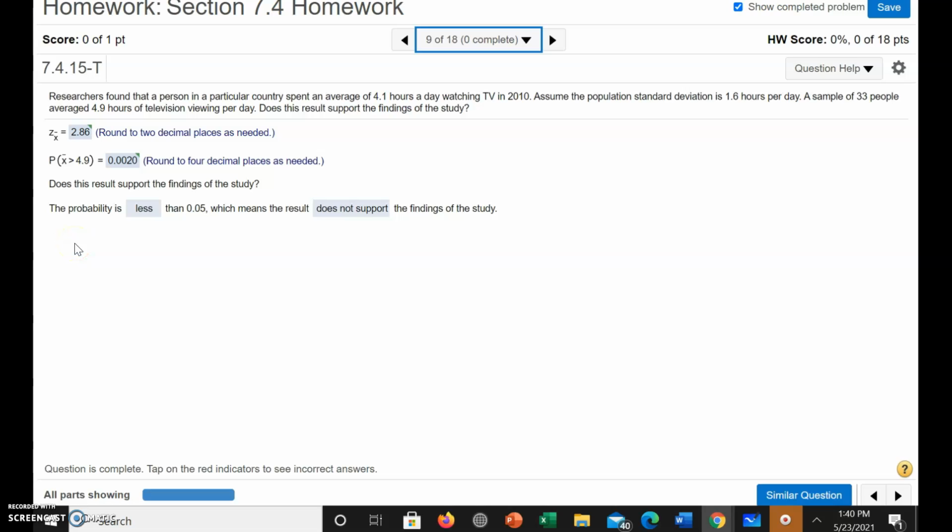Researchers found that a person in a particular country spent an average of 4.1 hours a day watching TV in 2010. Assume the population standard deviation is 1.6 hours per day. A sample of 33 people averaged 4.9 hours of television viewing per day. Does this result support the findings of the study?